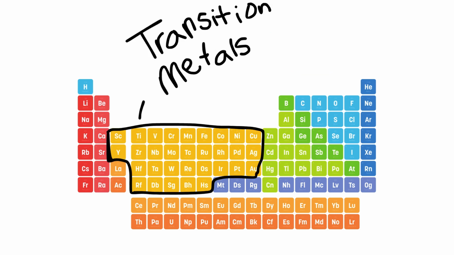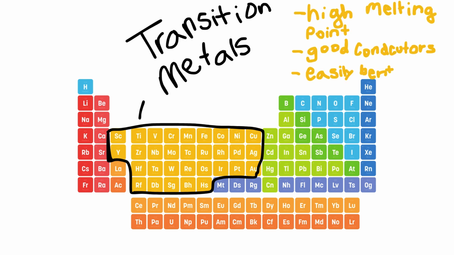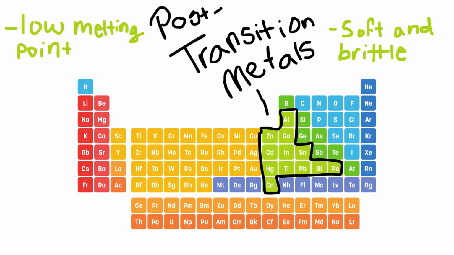Following these, we have the transition metals. Making up a large amount of the periodic table, these elements are good conductors, having high melting points and can easily be bent into a shape. Next, we have the post-transition metals. These metals have low melting points and are very soft and brittle.